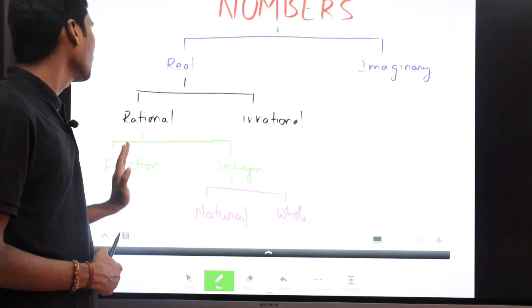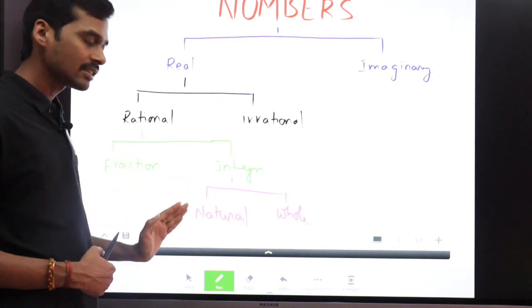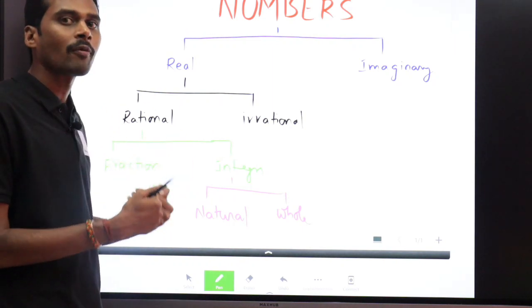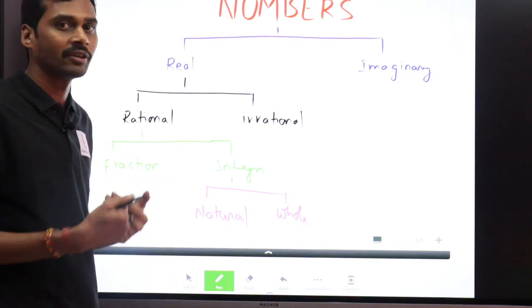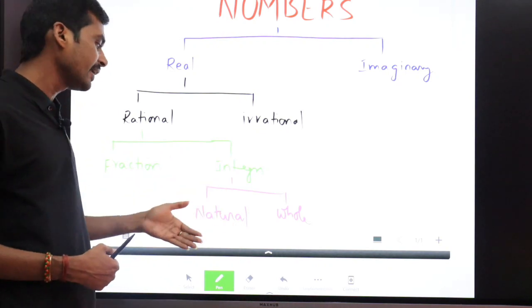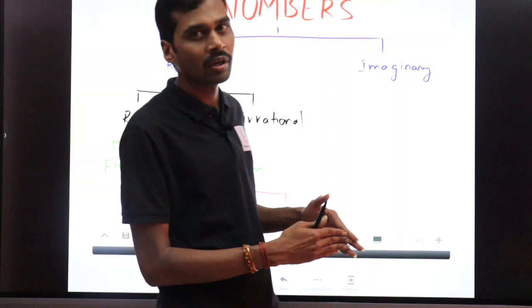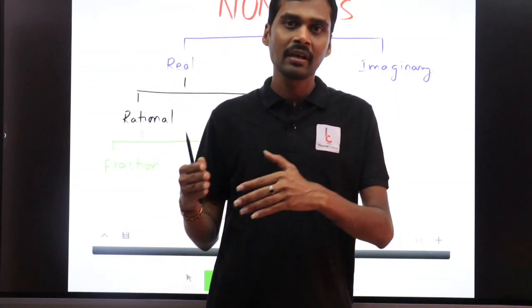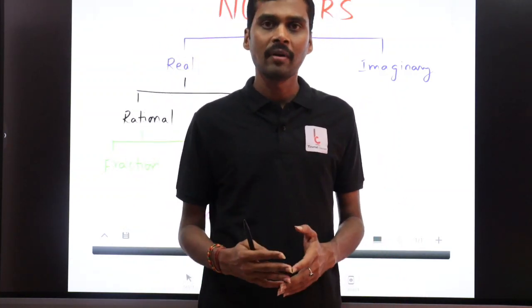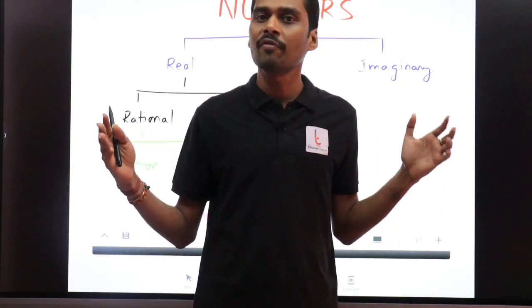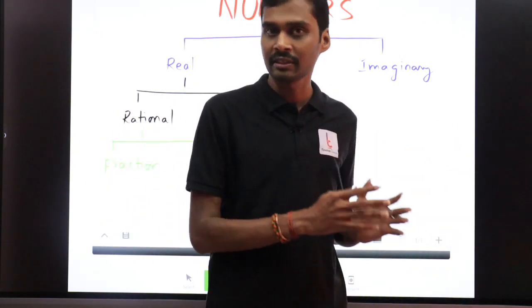Rational numbers are divided into fractions and integers. In fractions we have proper fractions, improper fractions and mixed fractions, and integers are divided into natural numbers, whole numbers, and then even numbers, odd numbers, prime numbers. We are going to learn all these different kinds of numbers in this class.